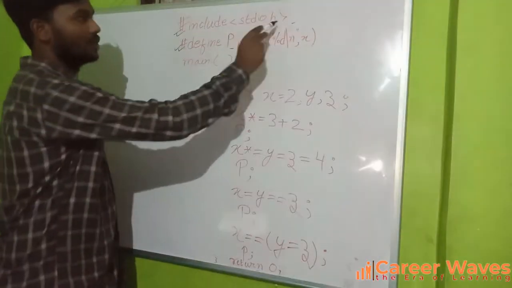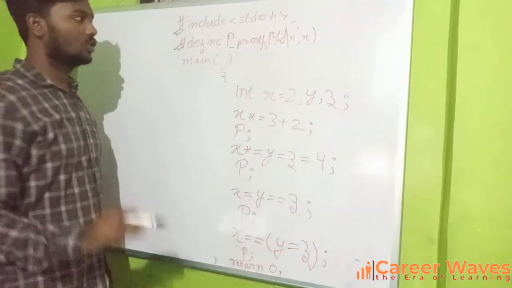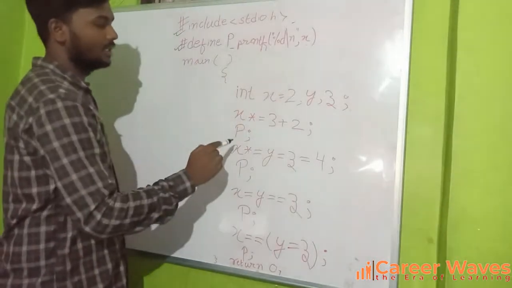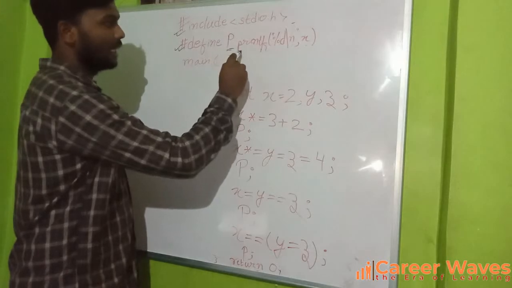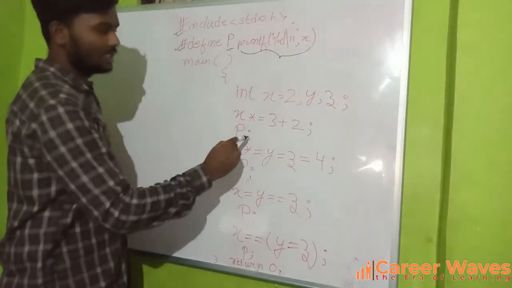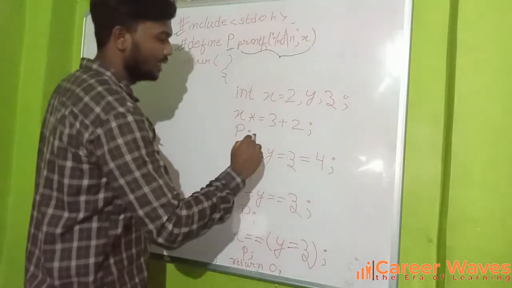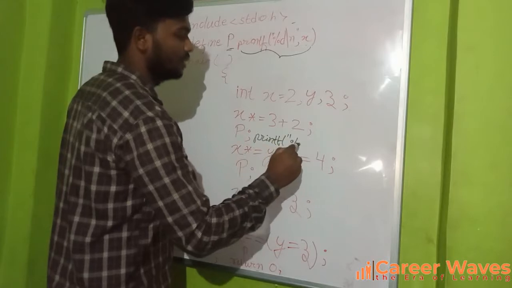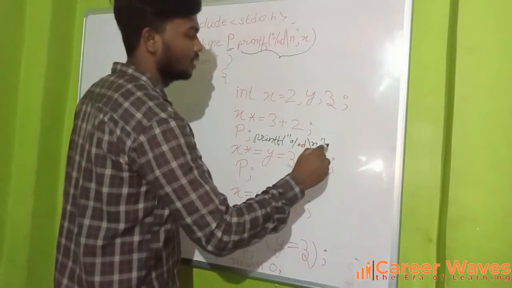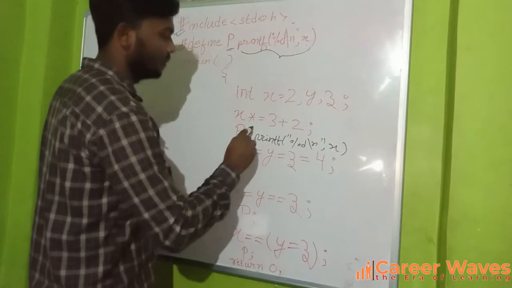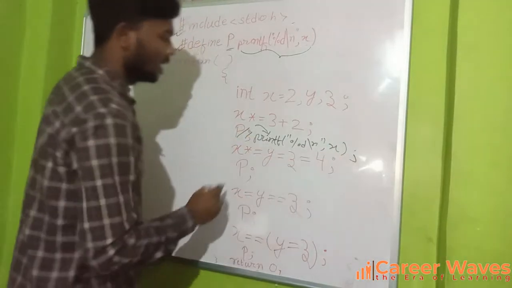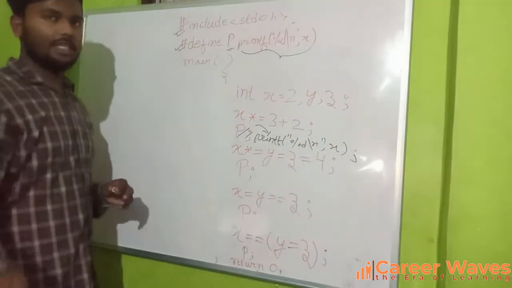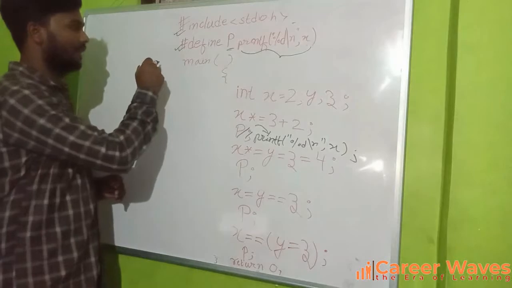The preprocessor will resolve this, that is for the standard input and output, and then the preprocessor will resolve this. Wherever P is written, that line will be replaced with this, that is, as it is written here. So this line will be replaced with printf %d slash new line comma x, and the same over here. As the main function does not have any return type, by default it has a return type of integer.